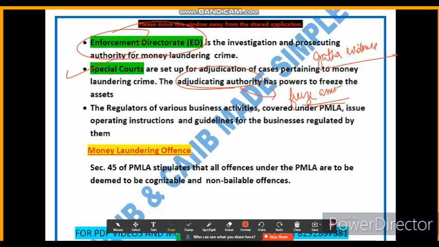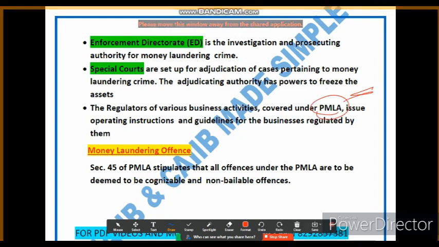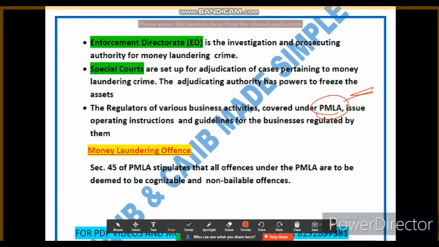Now let's discuss the regulators. Hopefully you have understood what is ED and what is a special court. Now, regulators of the various business activities covered under the PMLA. What is PMLA? Prevention of Money Laundering Act. The regulators issue operating instructions and guidelines for businesses under their jurisdiction. These regulators are responsible.